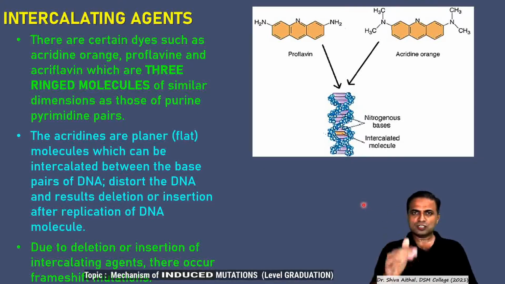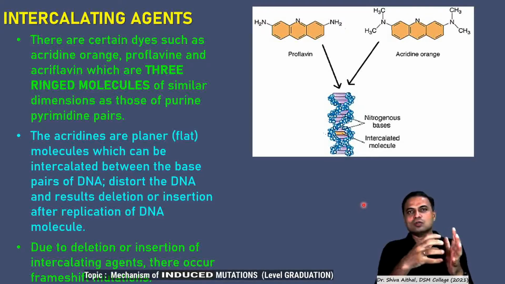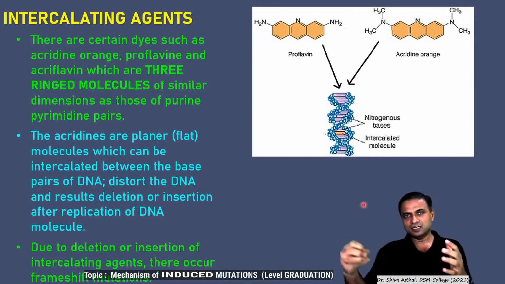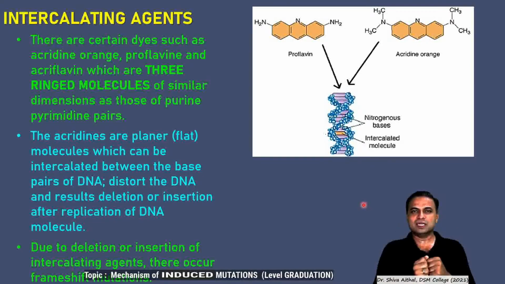Due to the deletion, the repair mechanism or the editing function will remove it. And you know very well that the editing function or the repair mechanism doesn't remove only one base. It removes along with it a few bases, some 2 to 10 bases, and this may result in a frame shift mutation due to addition and deletion type of mutation.